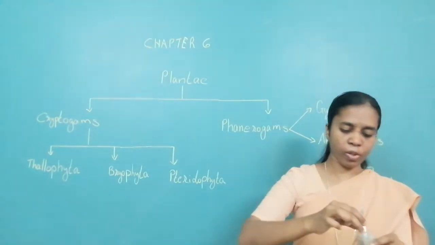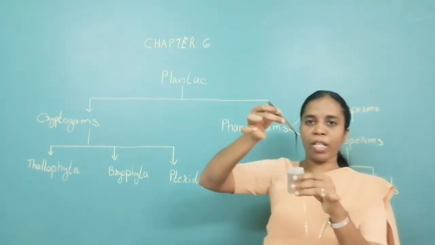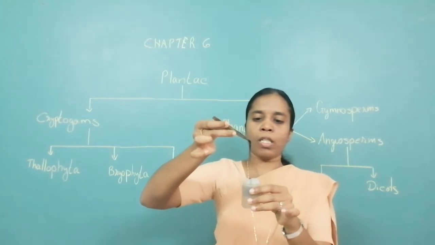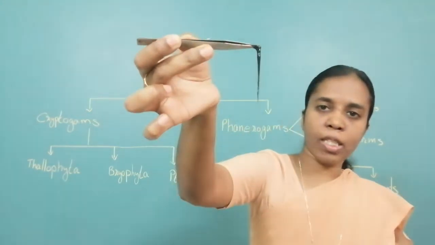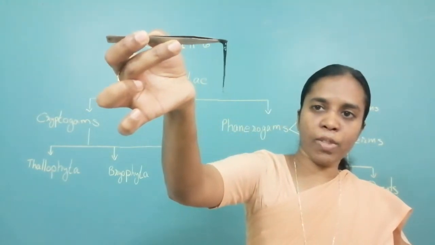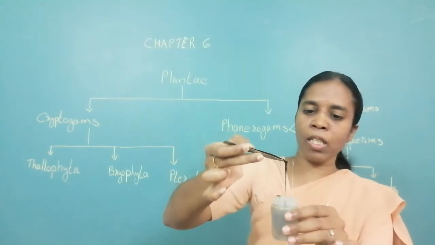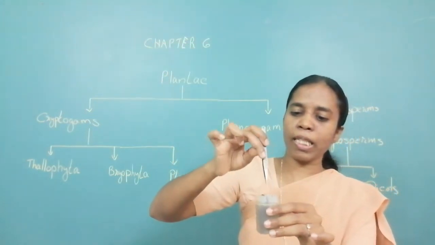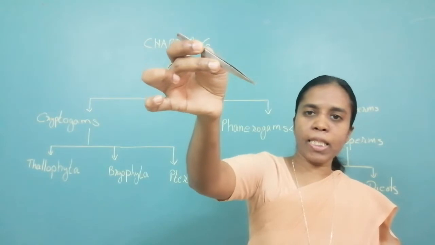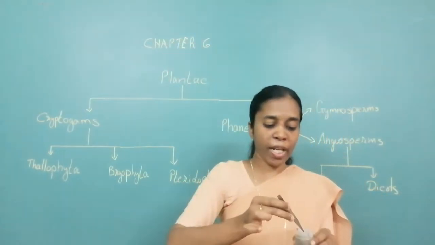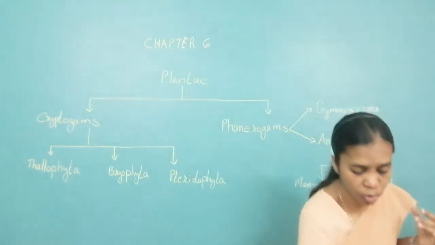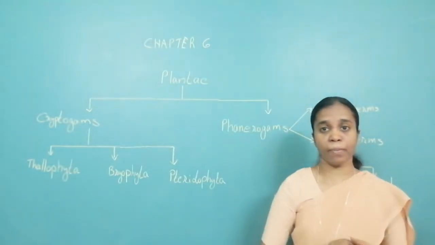I want to show you. Their structure is very fine. This is a cluster of them, you can see. This is what is known as Spirogyra, one of the examples. Okay, this is a cluster. We have to separate a single one from there. It is just like a fine thread, finer than a hair. Okay, that small it is.